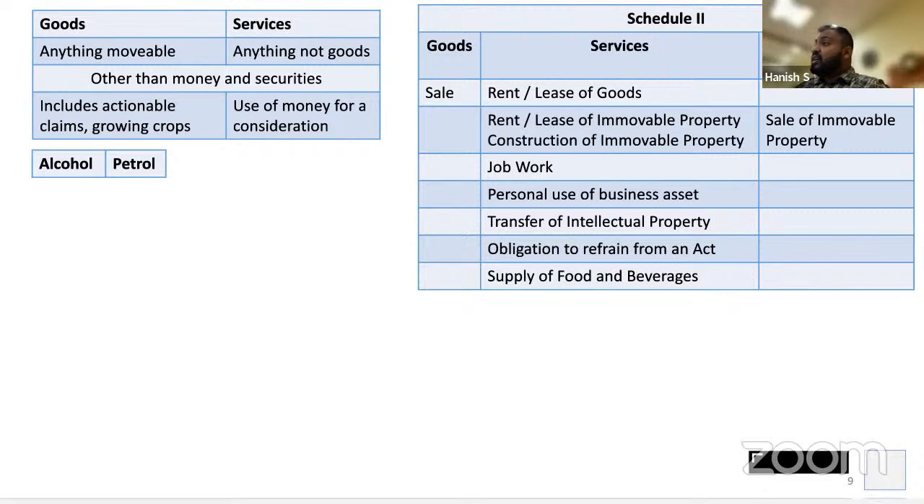If your employer charges you anything for using a business asset for personal use... You were supposed to be dropped at the office. You said, no, drop me to my house only. Your employer says, for that extra drop, I will charge you because your drop was only till the house. That will be a service. How they will track it, I don't know. But whatever Schedule 2 is saying, we have to discuss.